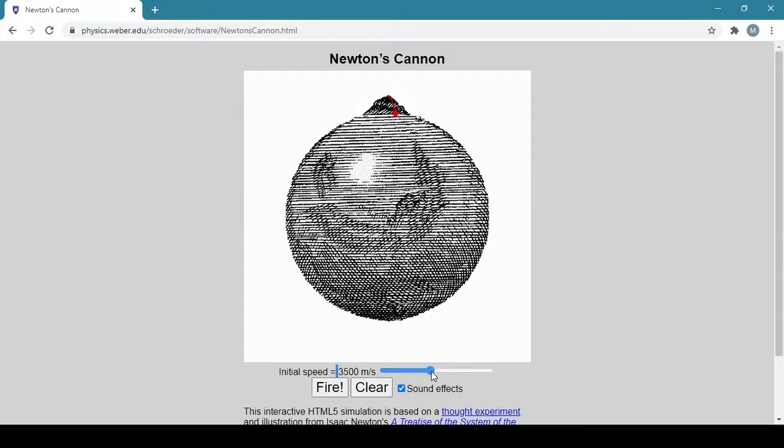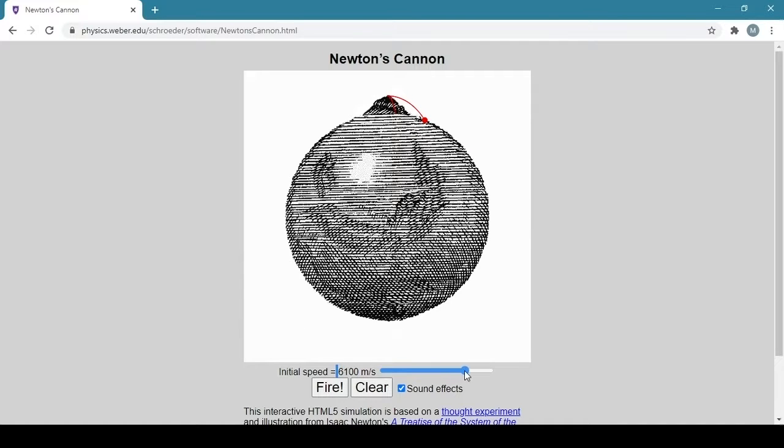Let's try to increase the speed to 4 kilometers in 1 second. Now the distance between the mountain and the point where the ball falls to the surface is quite far. But still, it is not possible for this cannonball, without any engine, to rotate around the Earth.